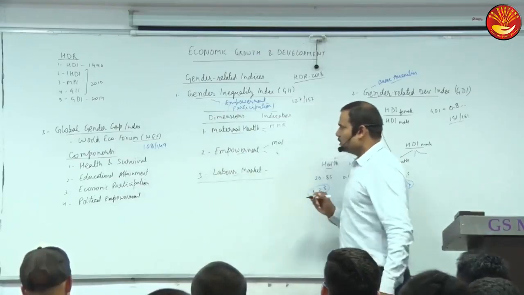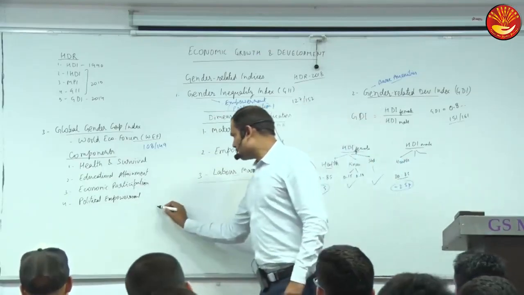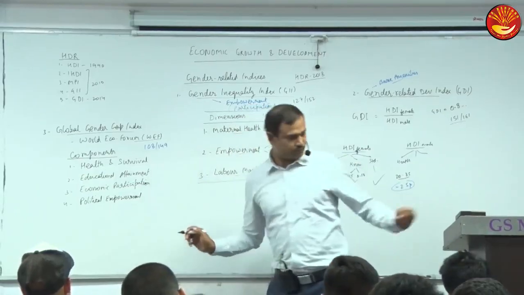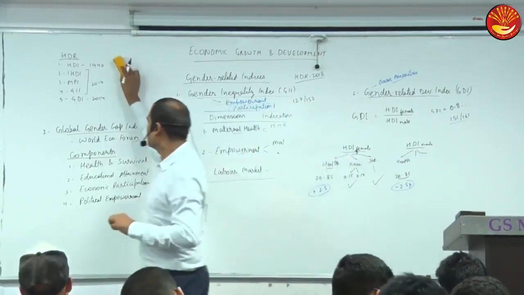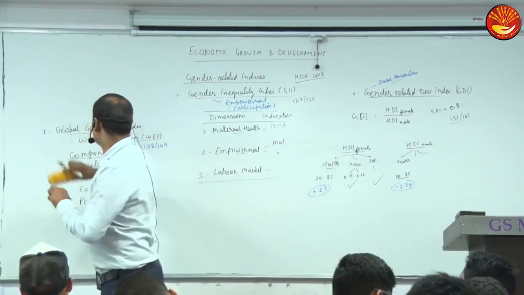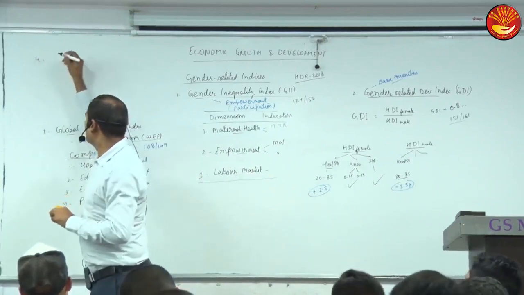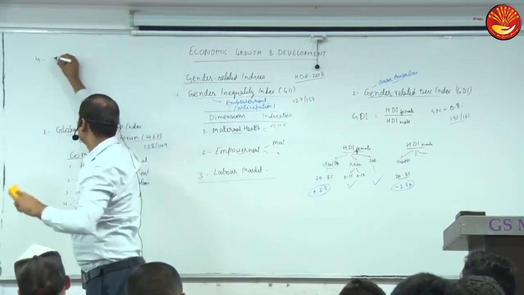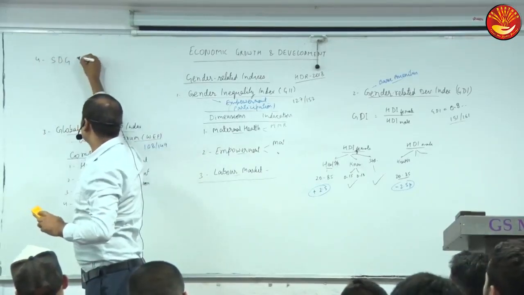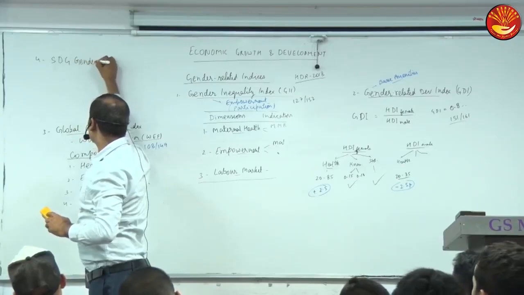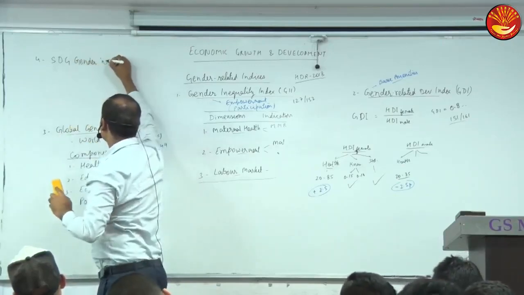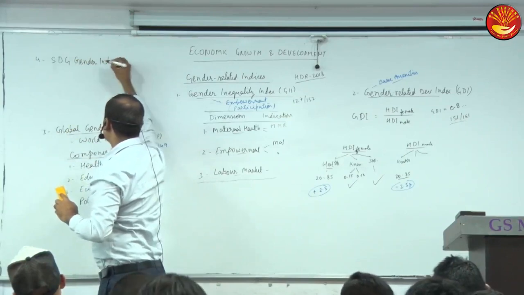And recently one more index was introduced. Now the fourth index is the SDG Gender Index.